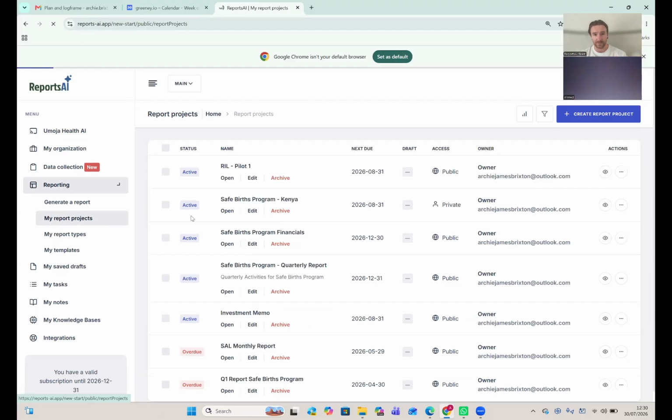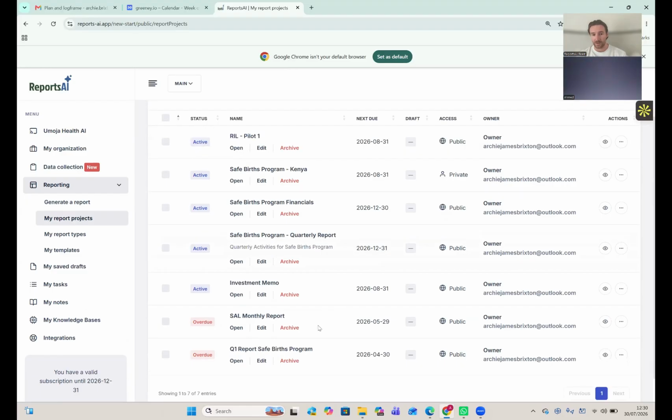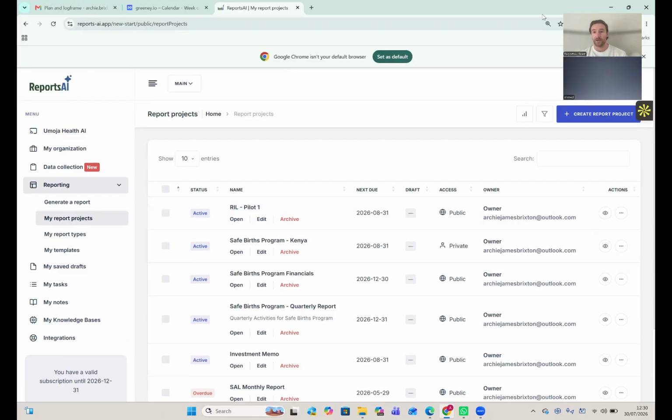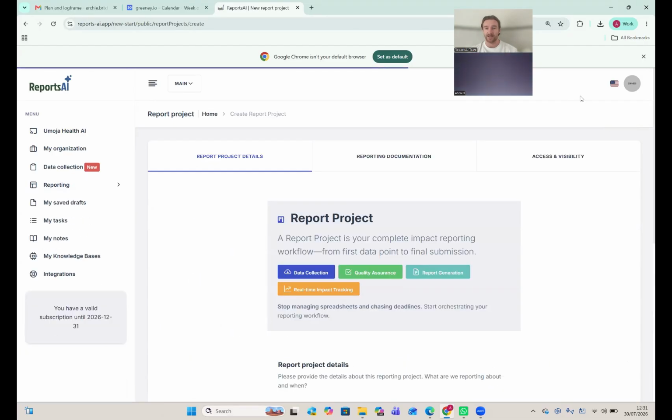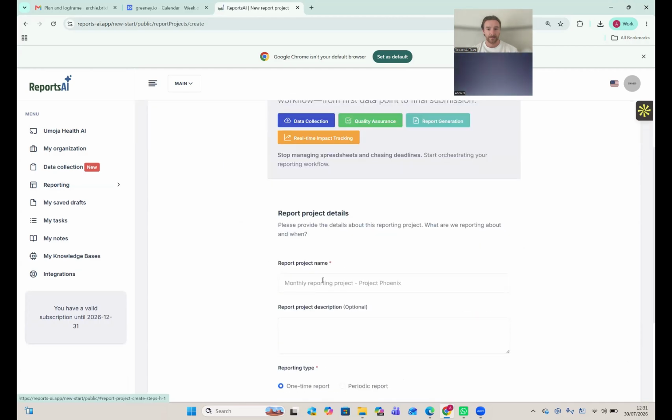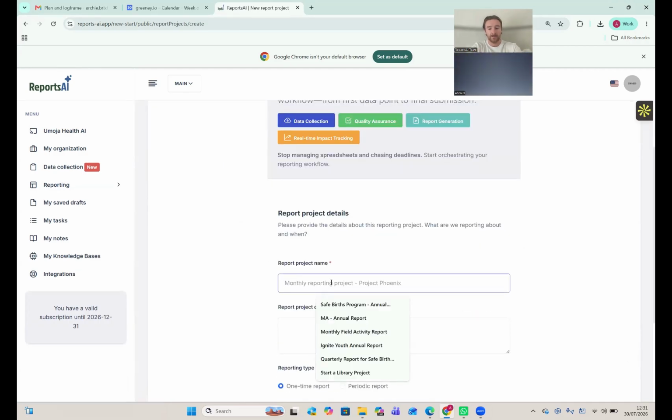If I come to here, you can see other projects that I've worked on, but I want to create a new one, and that's for the Safe Burst program going forward. So I click that big blue button up there, Create a New Report Project, and I'm just going to give it a name. And I'm going to call it 2027.